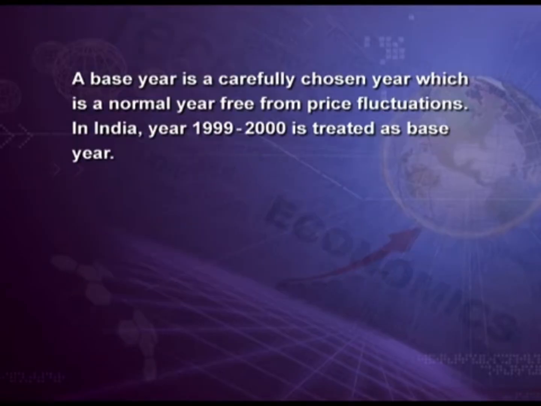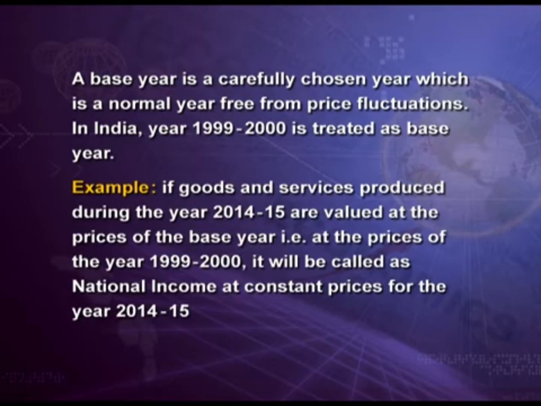A base year is a carefully chosen year which is a normal year free from price fluctuations. Now in India, year 99-2000 is treated as base year. For example, if goods and services produced during the year 2014-15 are valued at the prices of the base year, that is at the prices of the year 99-2000, it will be called national income at constant prices for the year 2014-15.